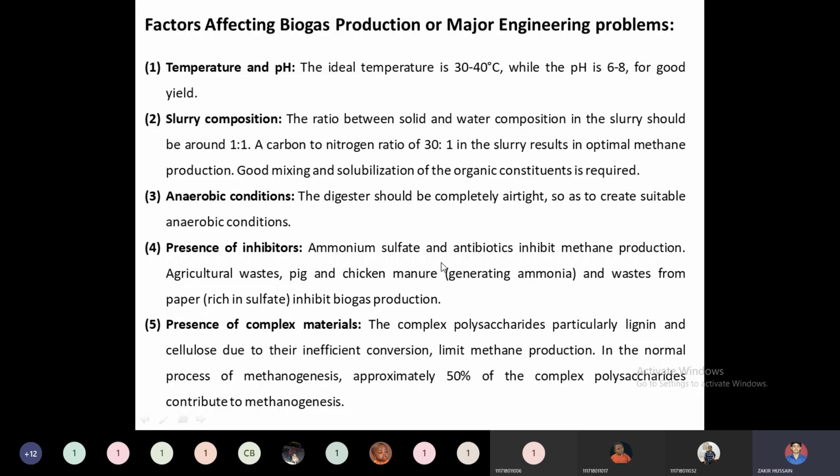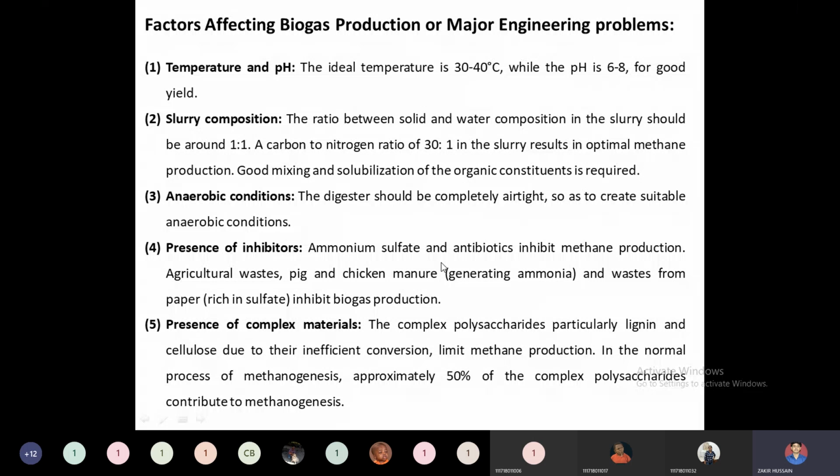Then the next factor, or major engineering problem, is the presence of complex materials. Many complex materials are there. Compared to cellulose, lignin is a very hard material. As I already said, if you look at a plant stem, just cut off the plant stem: the creamy material inside is nothing but cellulose, and the hard material outside is the lignin component. From lignin and cellulose we can derive many useful chemicals. Okay, but when we are producing biogas, these polysaccharides, nothing but lignin and cellulose,